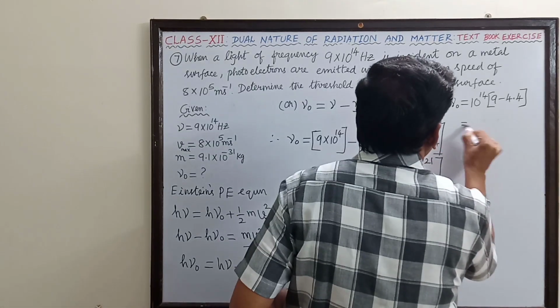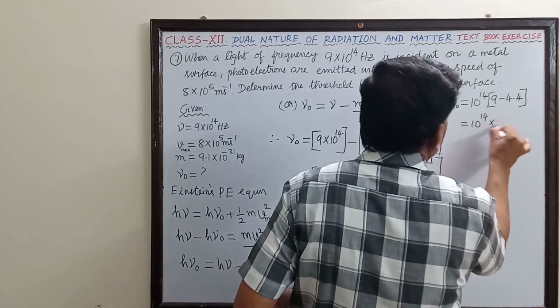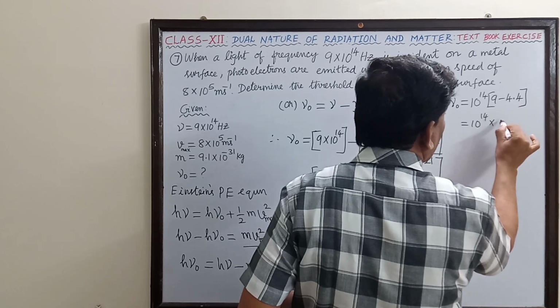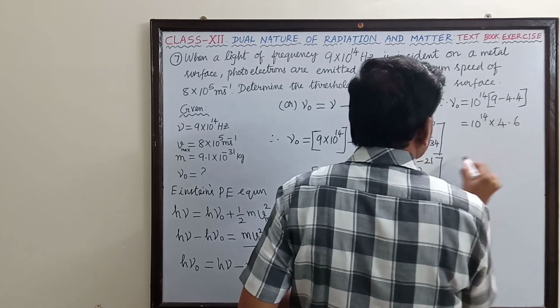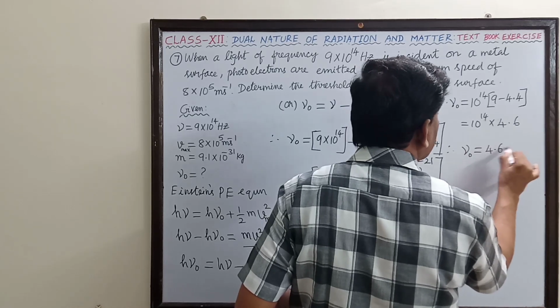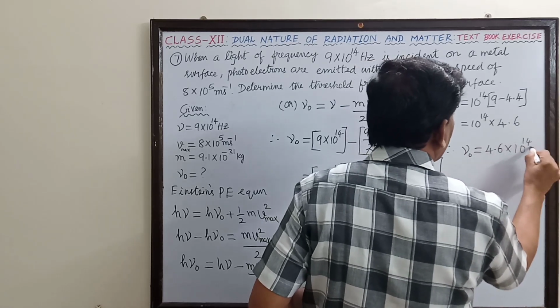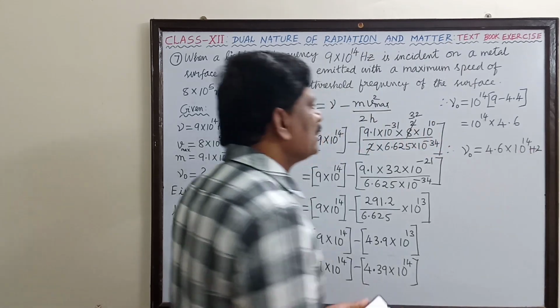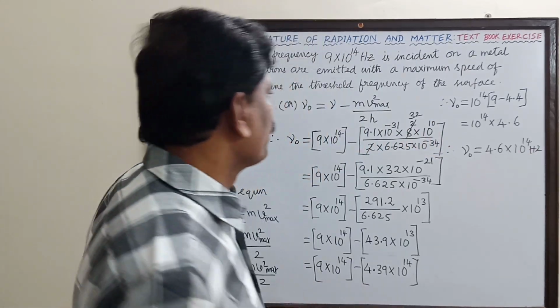So this must be equal to 10^14 into 9 minus 4.4, which is 4.6. Therefore, the threshold frequency must be equal to 4.6 × 10^14 hertz. So this must be the answer.